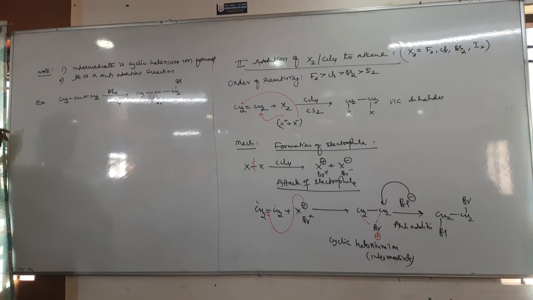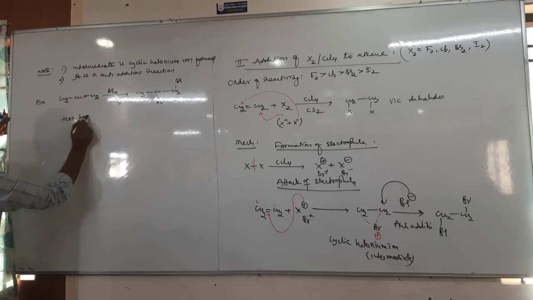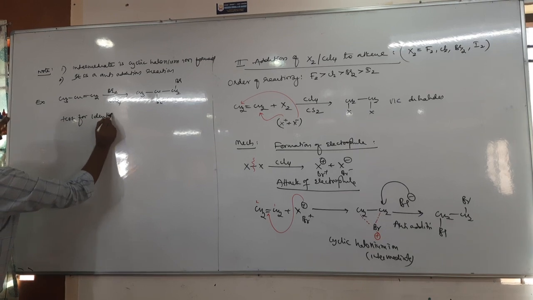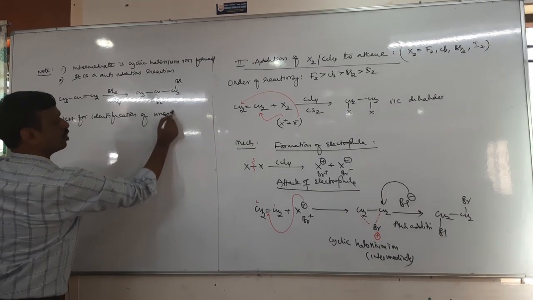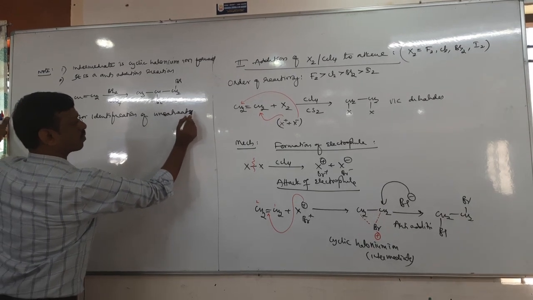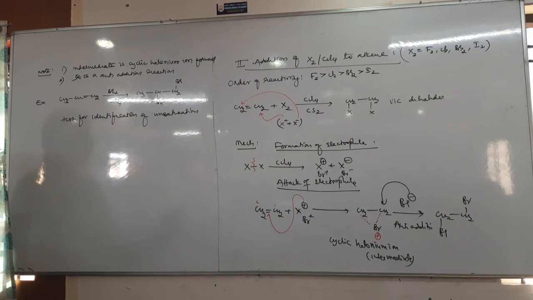Okay. Therefore, this is the test for identification of unsaturation. That is alkene and alkyne.